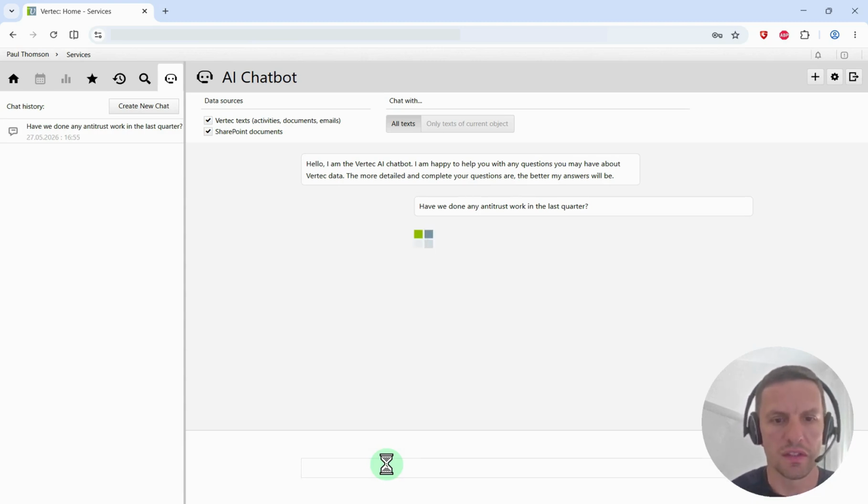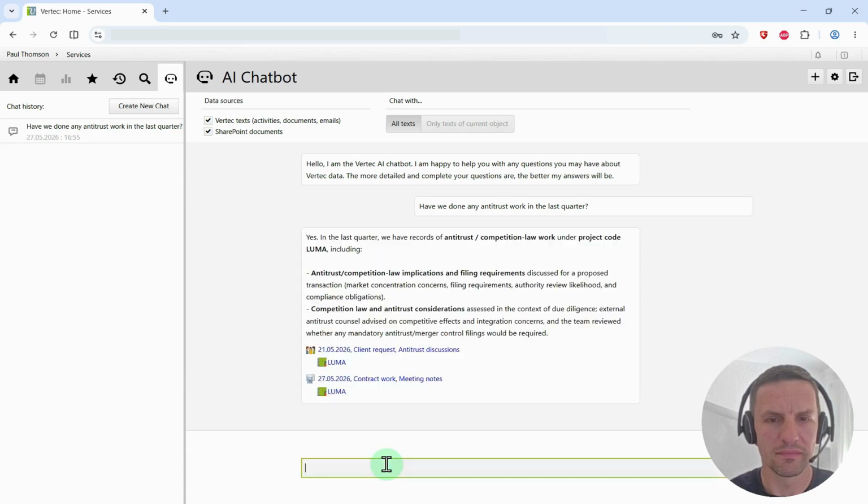Let's see what the system can find for us. I'm hoping for a specific project or case to show up. Let's see. Right, here we are. Okay, in the last quarter, we have records of antitrust work under project code Luma.